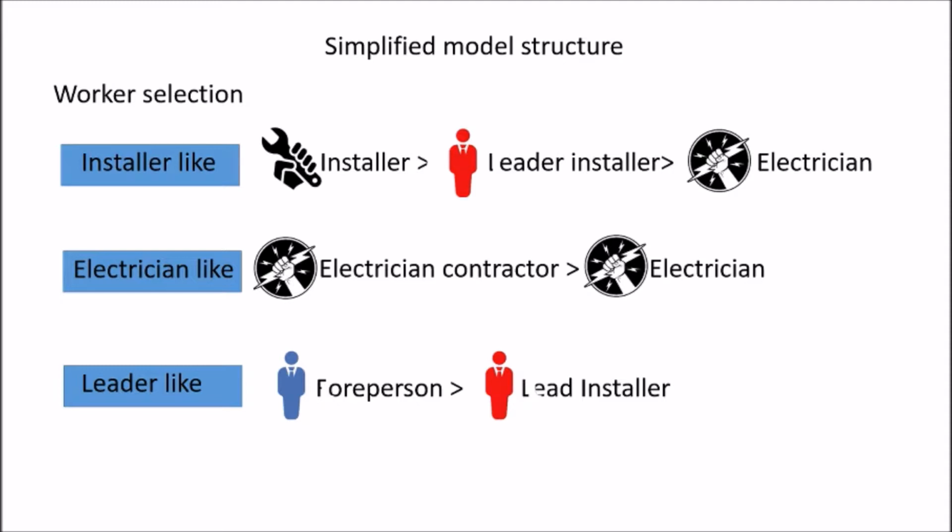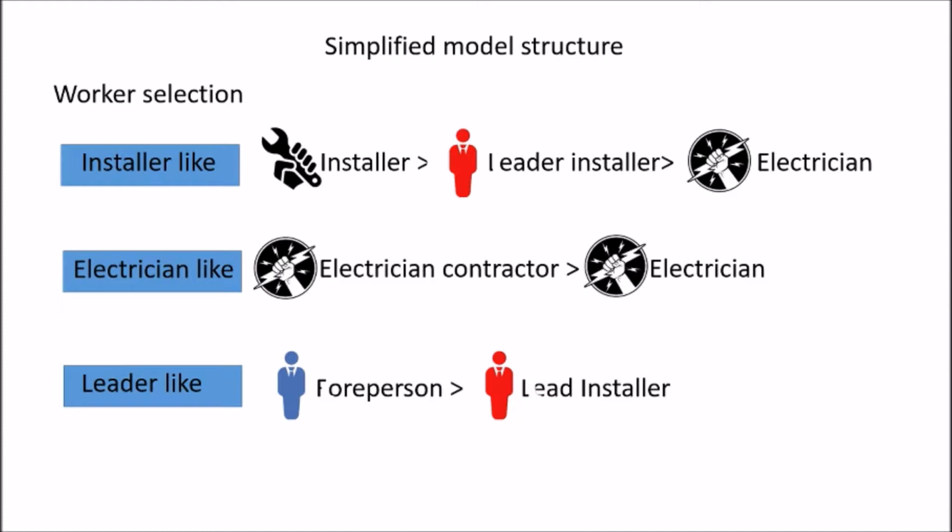But as you saw before, large and medium jobs are the major part of the jobs, so we think installers might run out, so we pick the leader, then an electrician.